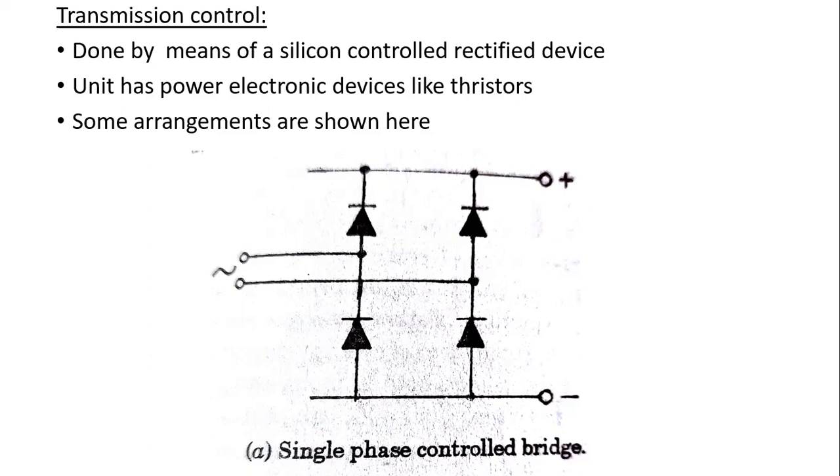So this transmission can be easily controlled by using these power electronic devices called thyristors. If you apply delayed trigger pulses to the gate of the thyristors, then the on and off conduction periods can be controlled. Some of the arrangements are shown here. This is the first one, a single phase control bridge, only for single phase.